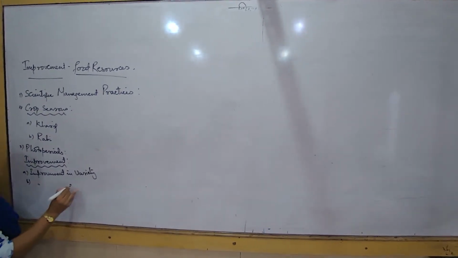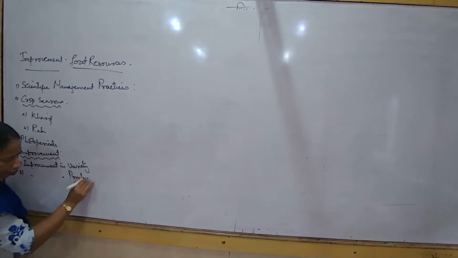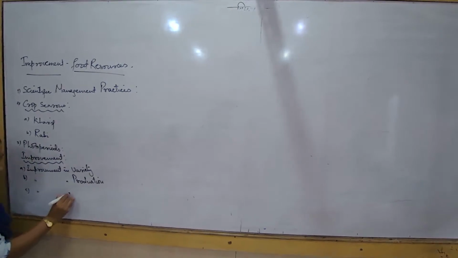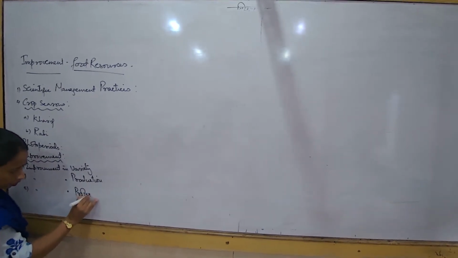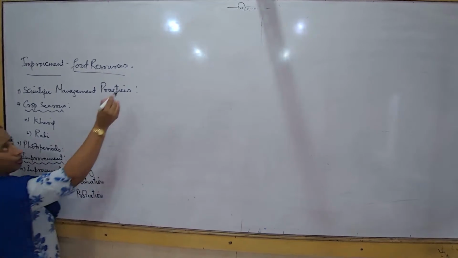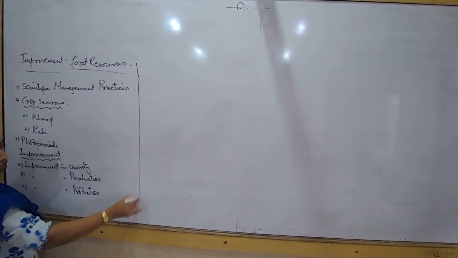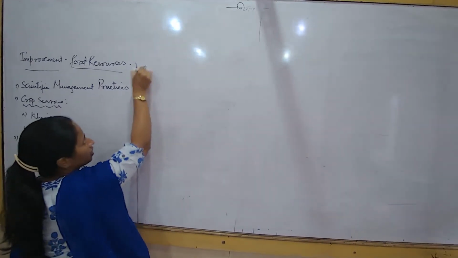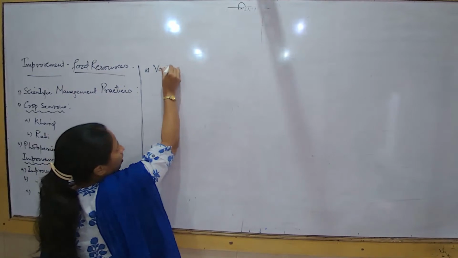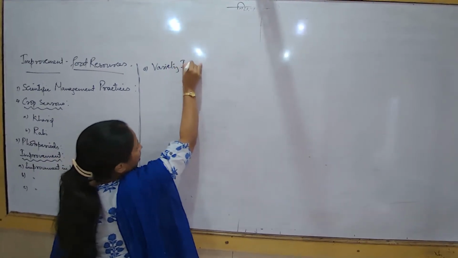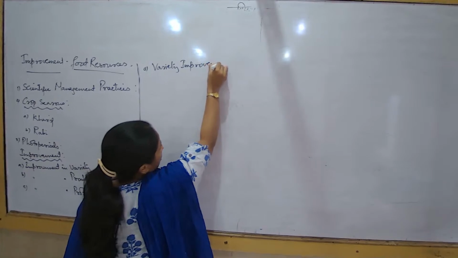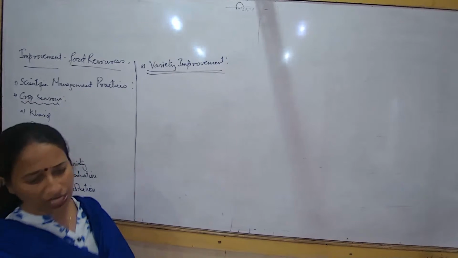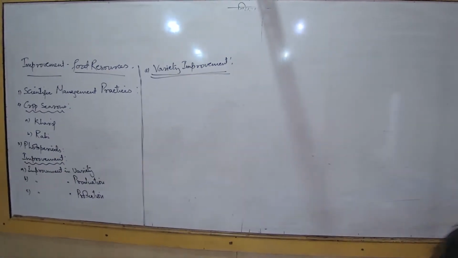Then improvement in production. We have to think about developed methods of production. And next is improvement in the protection methods. So the moment we are talking about how we can think of improvement, to understand the concept of improvement, we are to understand that improvement has to be brought about in three different areas. So the first that we are going to talk about would be improvement in the variety.